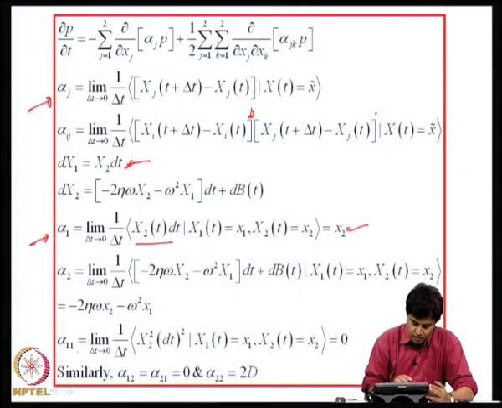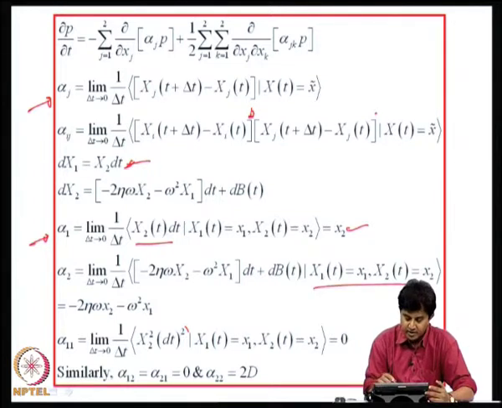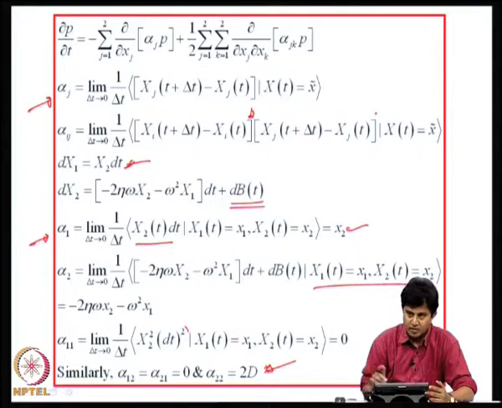Alpha 1 1 will be what? Square of x2 into dt square, conditioned on x1 t equal to x1, x2 t equal to x2. Now, under this limiting operation this will be 0, therefore, alpha 1 1 will be 0. This will be x2 square dt square, 1 by delta t, as delta t goes to 0, that will be 0. So, I get alpha 1 2 equal to alpha 2 1 equal to 0, and for alpha 2 2 you have to square this and take expectations by conditioning this way, and the first two terms will vanish and the cross term will vanish, and dB square of t will lead to 2d. Okay, that we have done previously, therefore, I am not repeating it here.